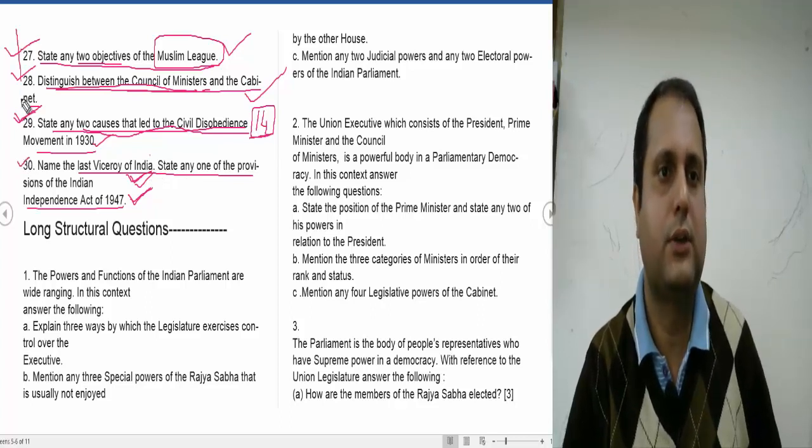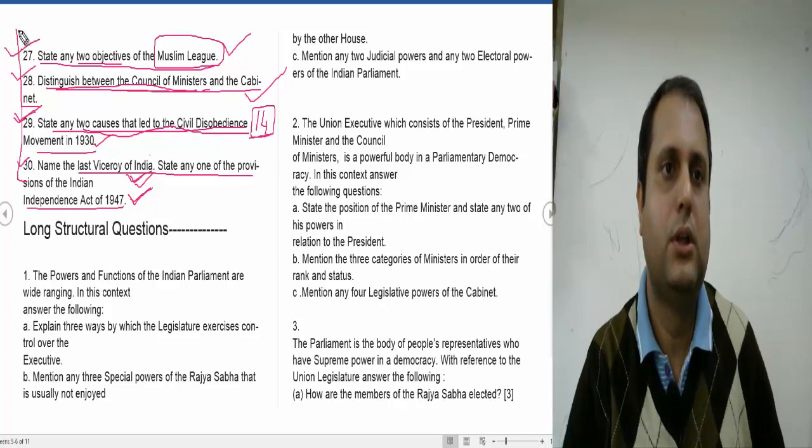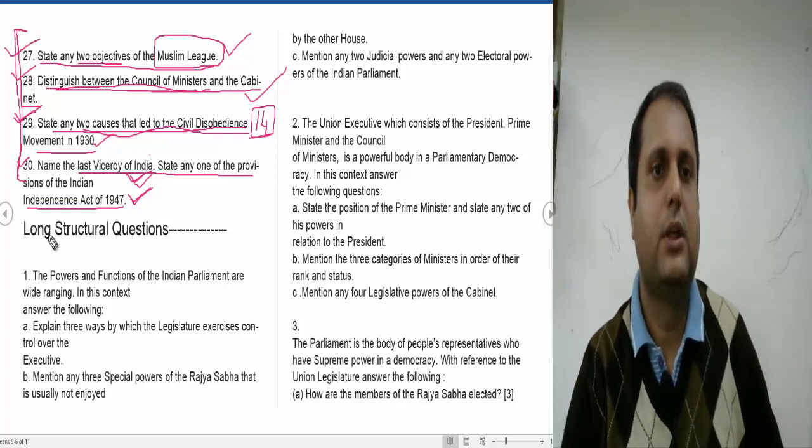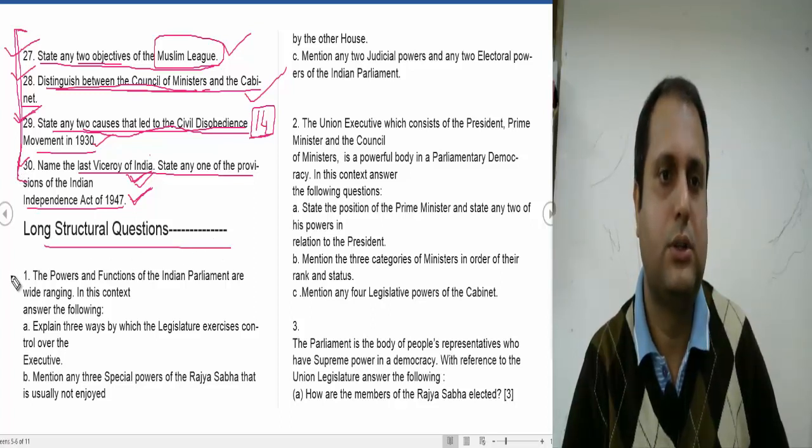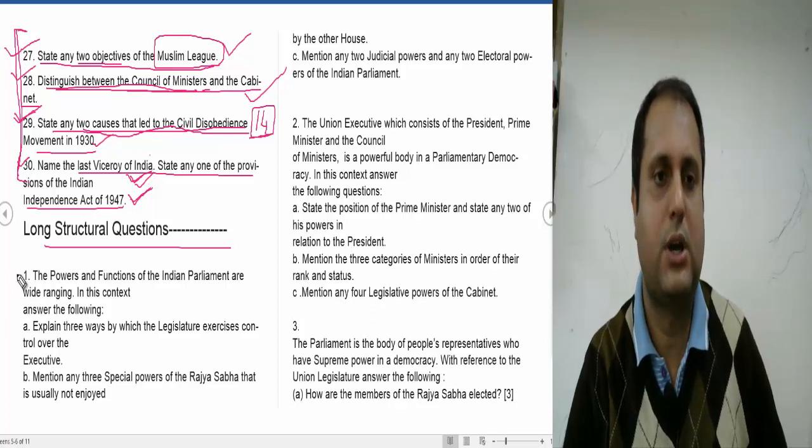So these are the 30 questions which I have discussed for the objective type questions. You must go through these questions. Now it is time for the structured questions. These are the long questions which have a chance of coming.